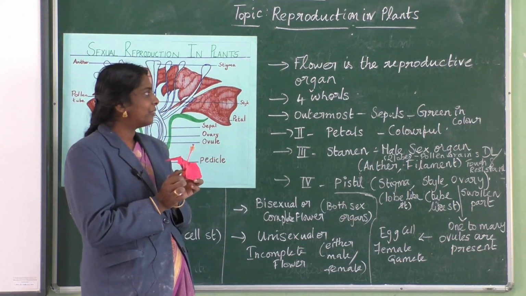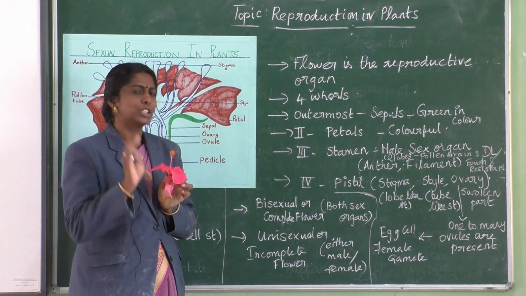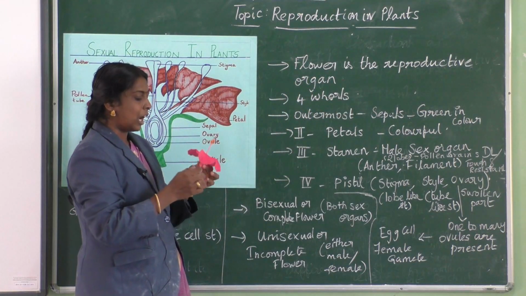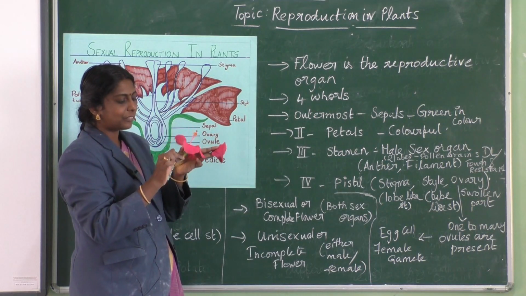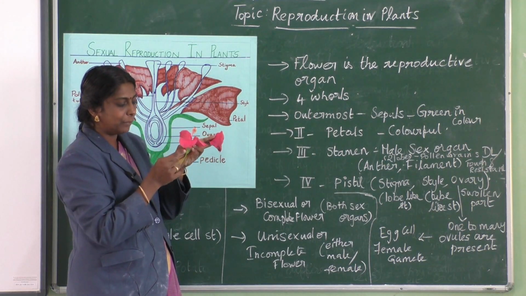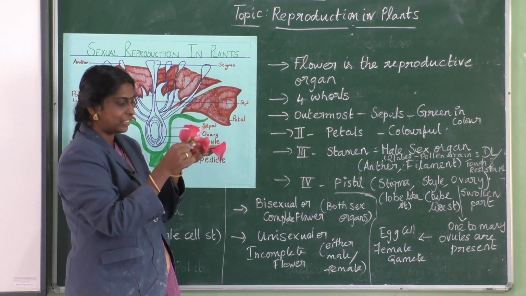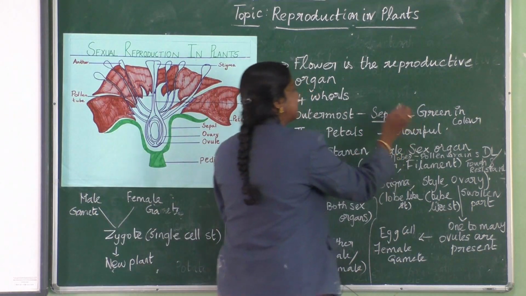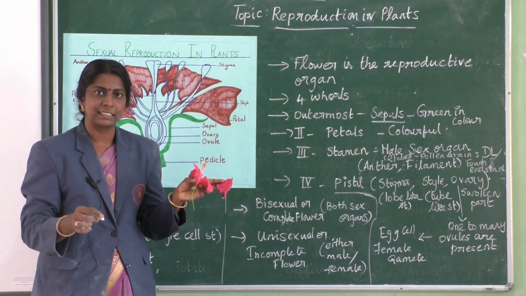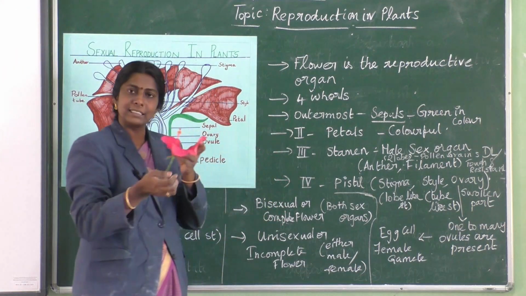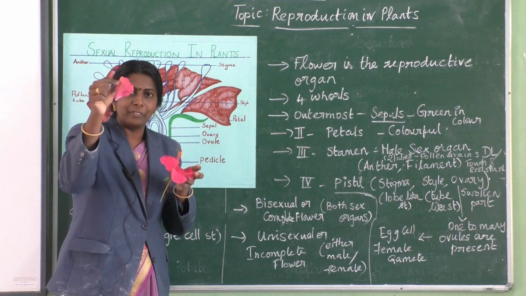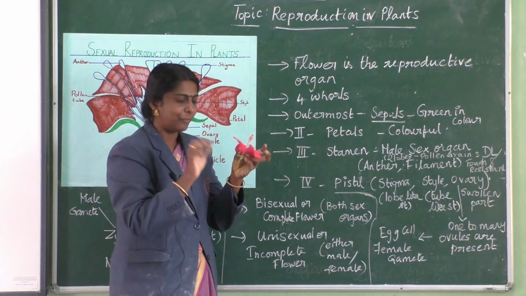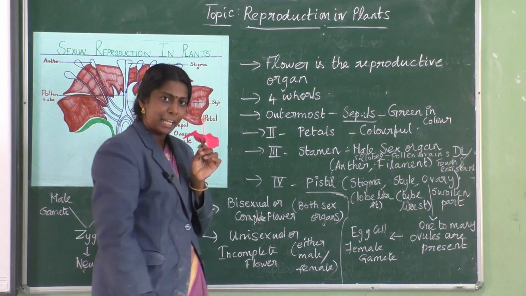Okay, so if you are taking a flower, it has 4 whorls. The outermost one, the green colored part, can you see this green colored part here? We call it sepals. The next part is petals. Petals usually will be colorful. This is petal and the green colored one is sepals. Clear? Okay.